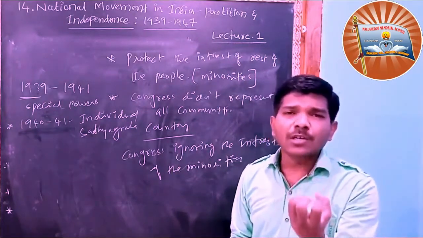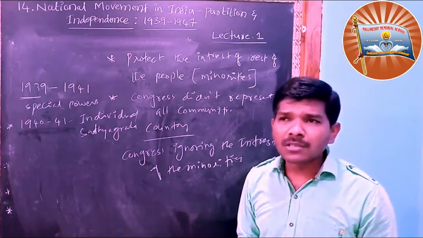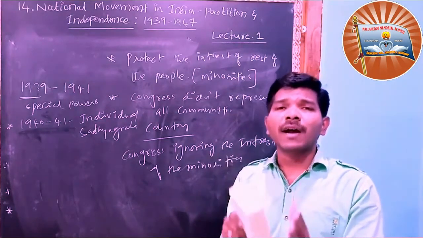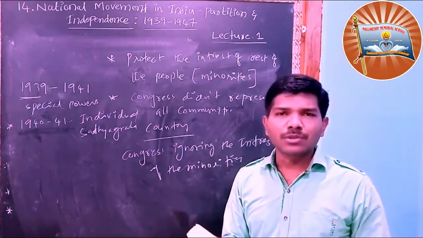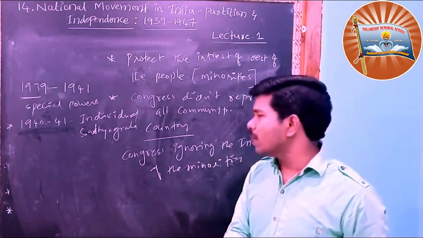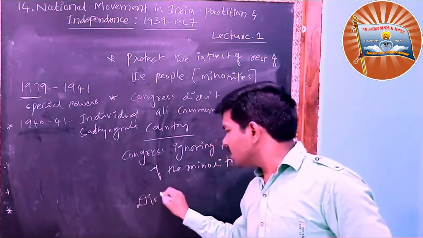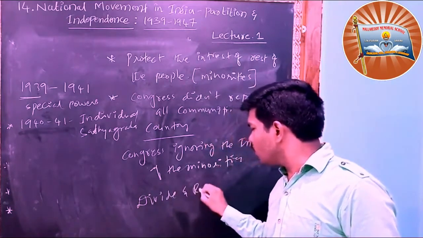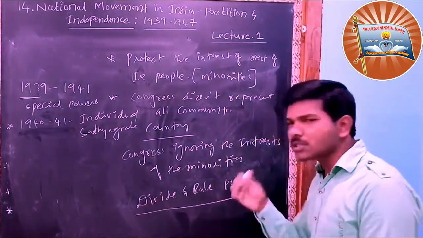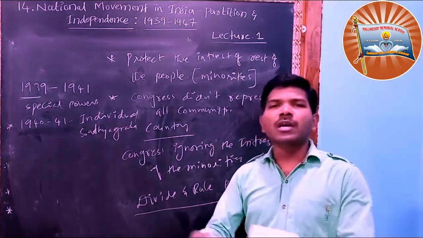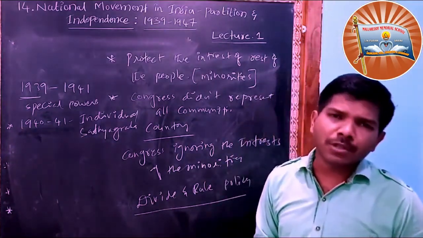Muslims were also attracted towards the British because the Britishers wanted to divide India into Muslims and Hindus. They followed the divide and rule policy, because if Hindus and Muslims are both united, it would be problematic for the Britishers.